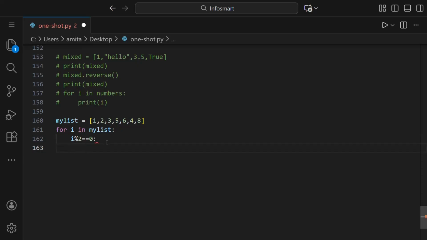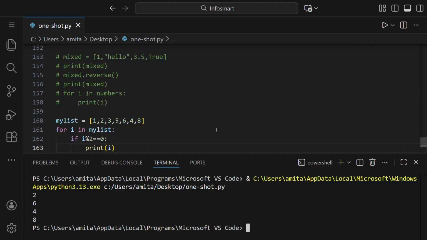then it will be in the if condition because we're checking if it's 0 or not. So if this is 0, i should be printed because we want to print only the even numbers. So we can see i is printed.